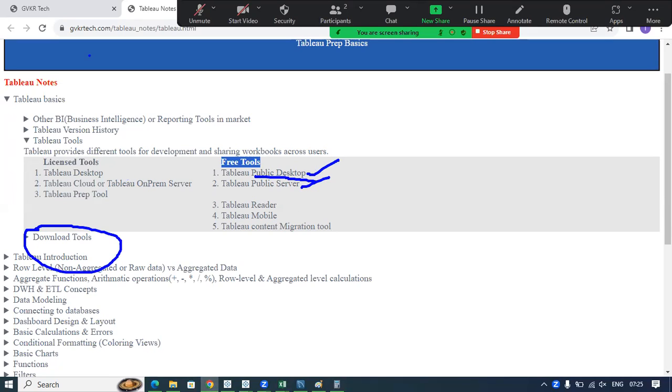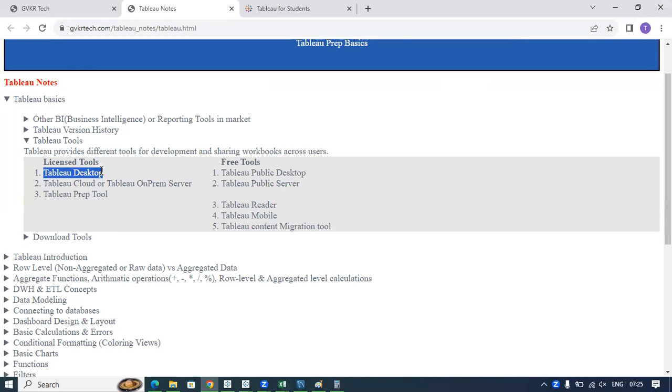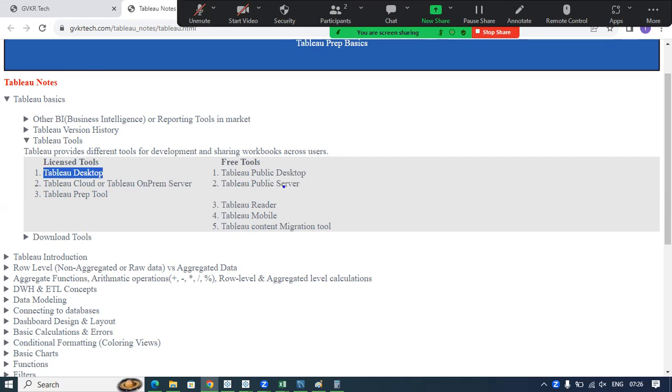Now when we come to Tableau desktop, we have to install Tableau desktop in our local system, and we have to do the development of a dashboard. Tableau desktop means we have to download it to our local system, our local laptop. And once you develop anything in your local system, it will not be available for the users.